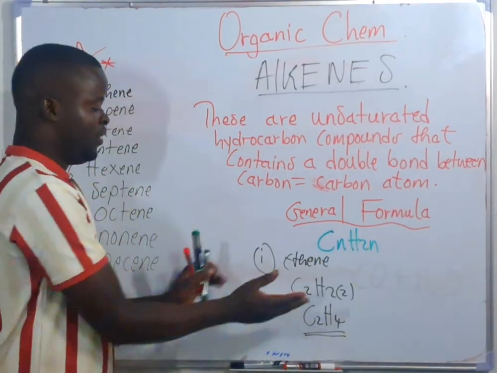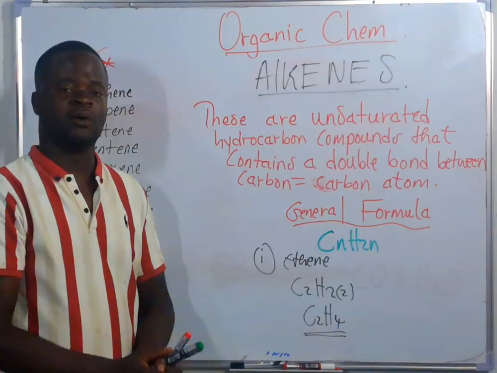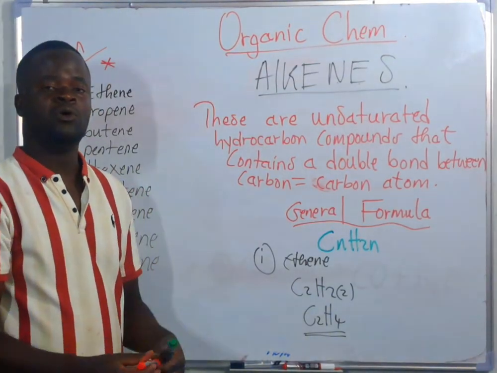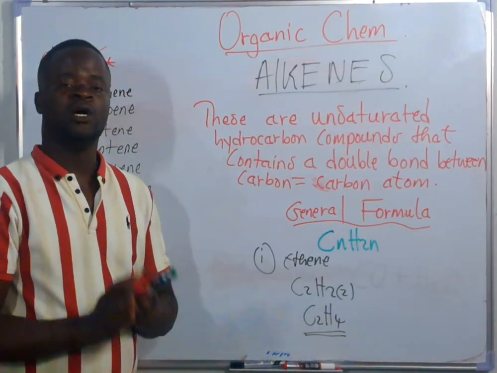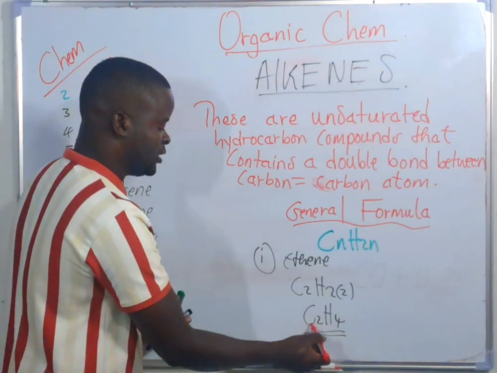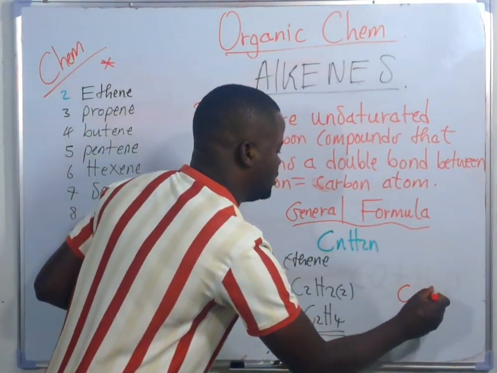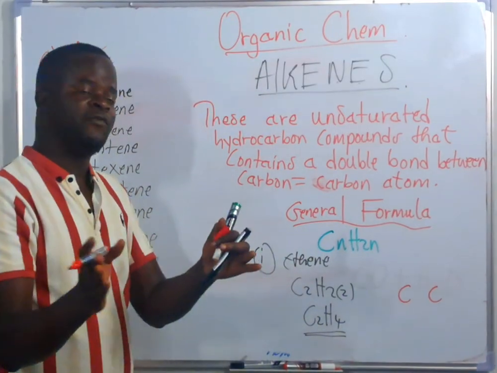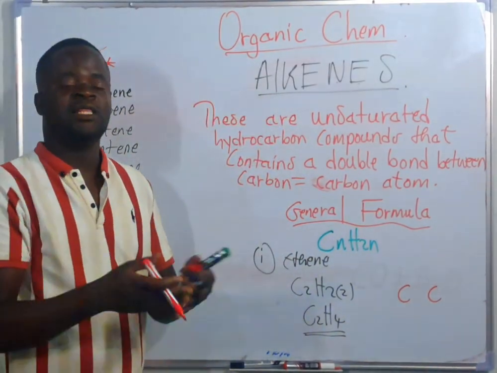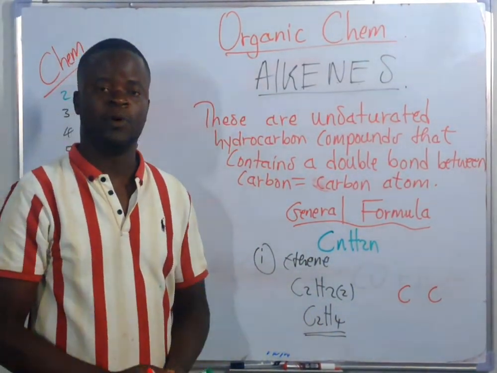Remember that after knowing the chemical formula, you can also know their structural formula. Ethene has 2 carbon atoms, so I'm going to write them in a straight chain. Remember, by definition, alkenes are unsaturated hydrocarbon compounds.